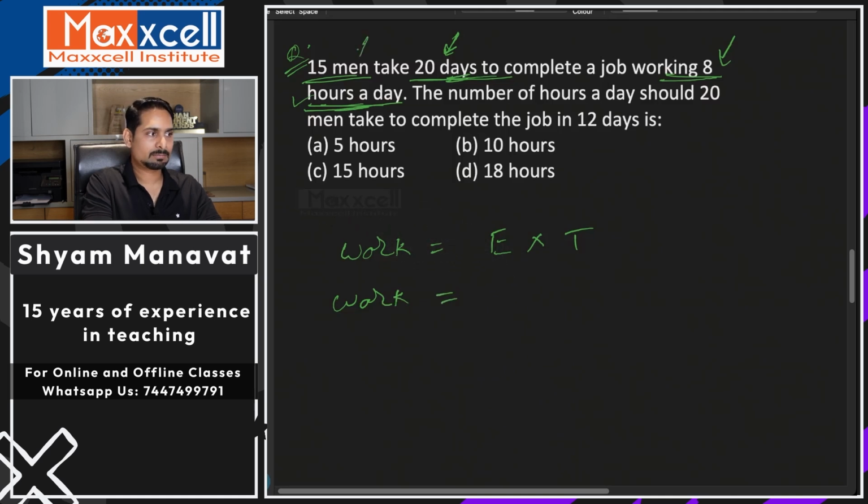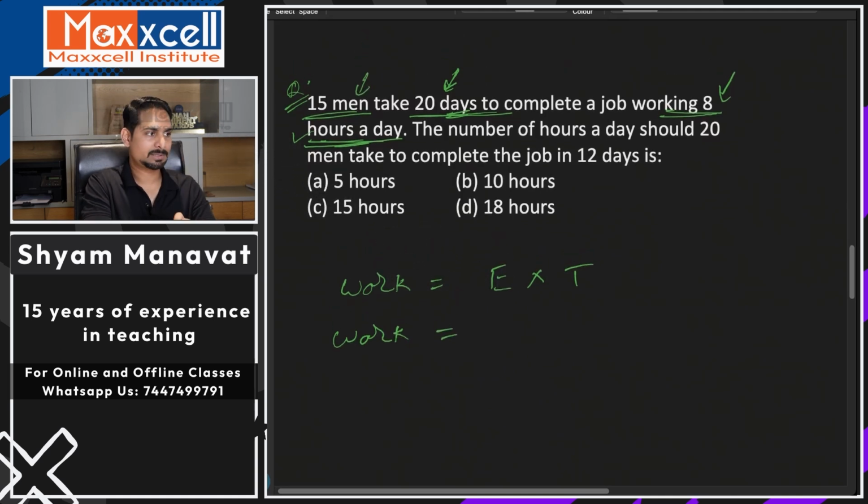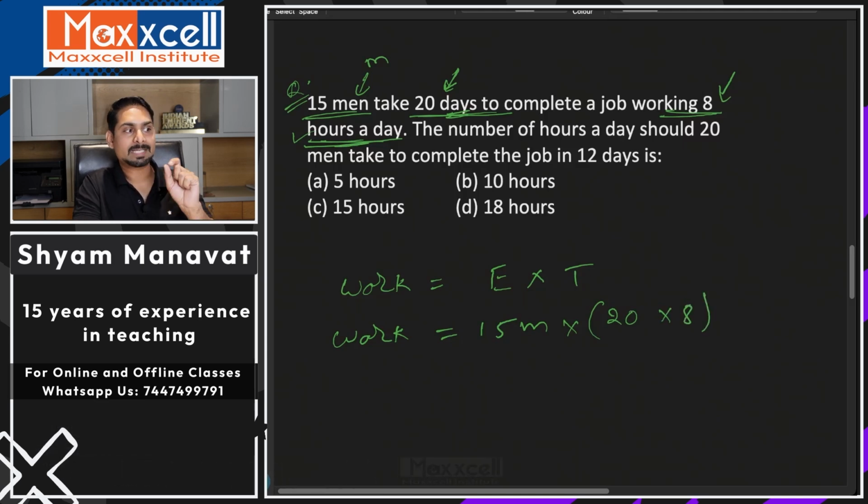Now 15 men. Assuming the efficiency, let's say each man's efficiency is M, right? So I can say 15 men's efficiency is 15M. Now time given, combine both. You got 20 days and 8 hours each day. That means total time for which these 15 men are working is 20 into 8 hours. So that means 160 hours, right? So this entire thing is time.